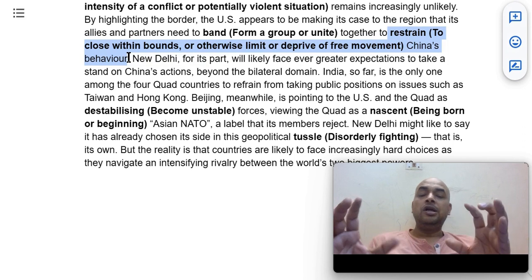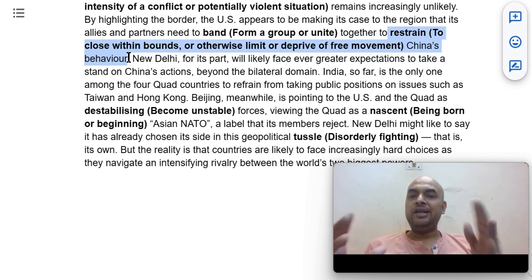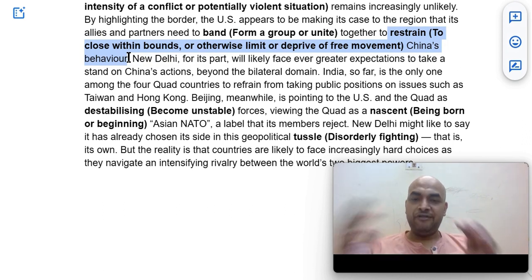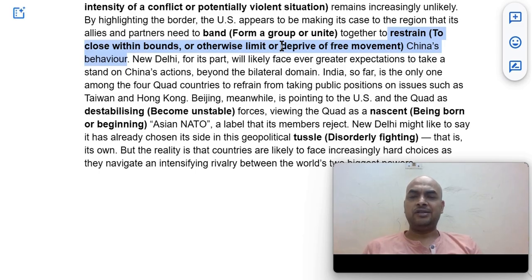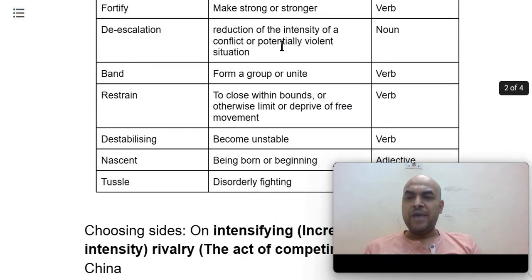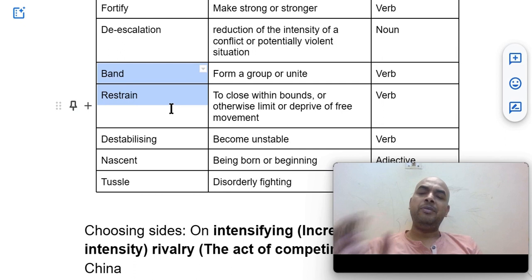So China is behaving a little aggressively, and to control China's behavior, they need to unite. Restrain means to control, to keep within bounds or limit its behavior. So you remember the meanings of band and restrain. Band means form a group, unite. Restrain means control or limit.